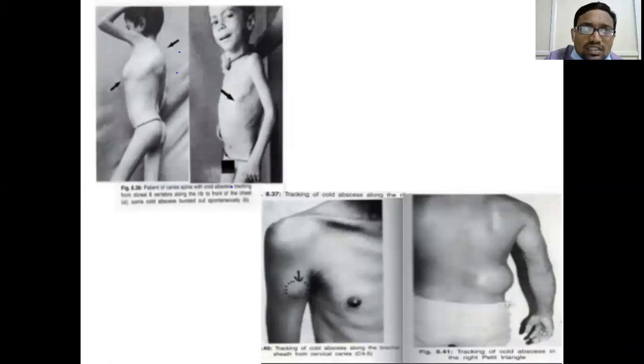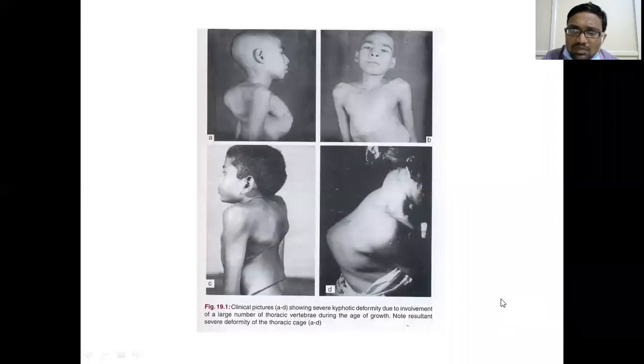These are the other features: cervical spine involvement, tracking as an abscess and forming an abscess in the arm. In the cervical spine, based on the nerve sheath, it has come down and formed an abscess not in the axilla, but in the anterior part of the humerus, the anterior part of the arm. This one, in the lumbar triangle of Petit, a cold abscess has formed. These are some of the other features of cold abscess.